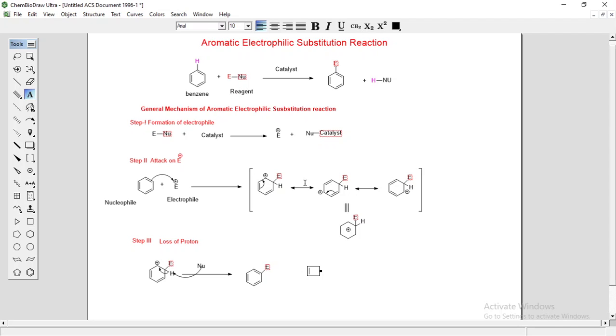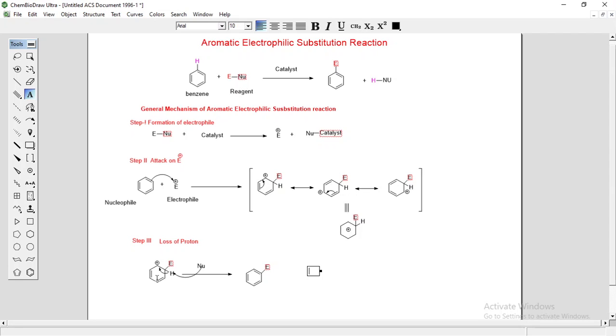Now the last step is loss of proton, which gives the substitution product. So in the last step loss of proton takes place and it gives the substitution product. In the third step, the nucleophile, this Nu, removes a proton from the arenium ion. It takes a proton from this arenium ion intermediate.